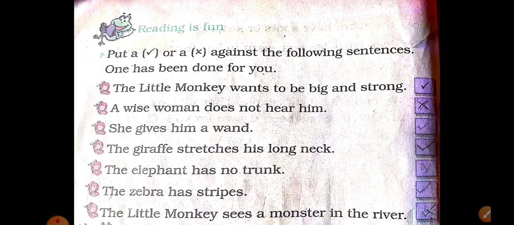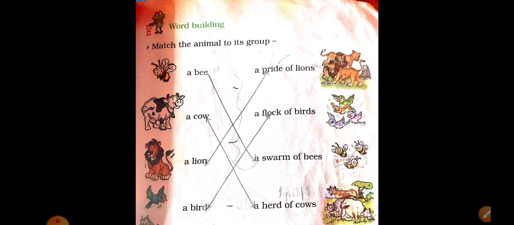Okay, dear students. So next is our word building. Match the animal to its group. The animals are bee, cow, lion and bird, and their groups are here within the picture. We have to match the bee with the bees, cow to the cows, lion to the lions and bird to the birds. These are the groups of animals, the collective nouns. A group of bees is called a swarm of bees.